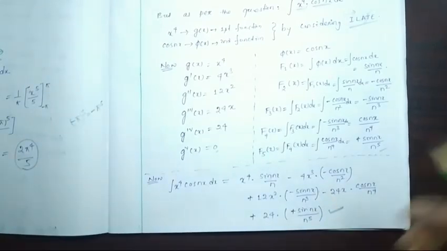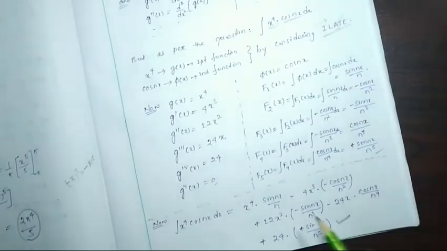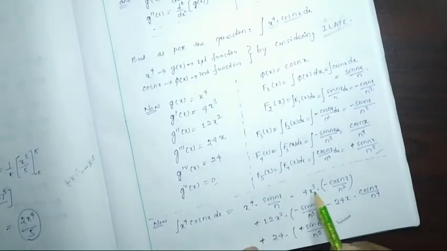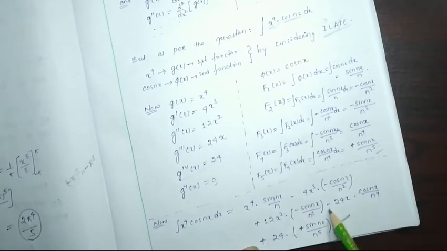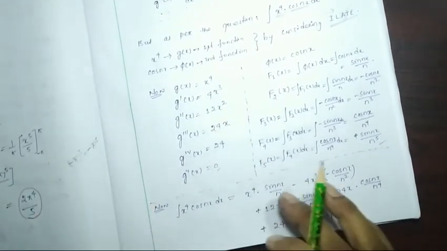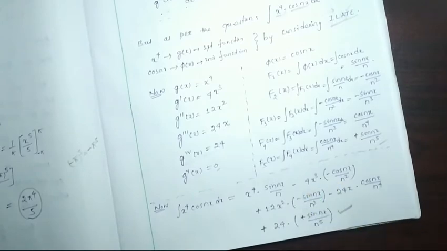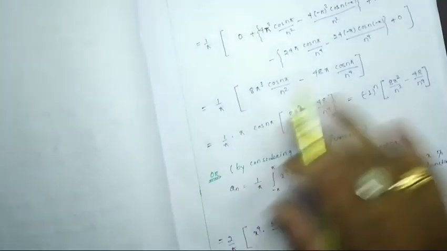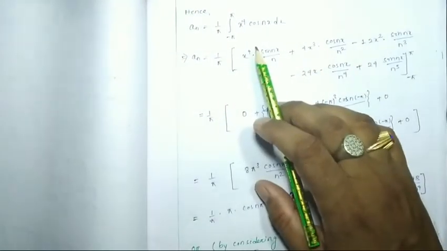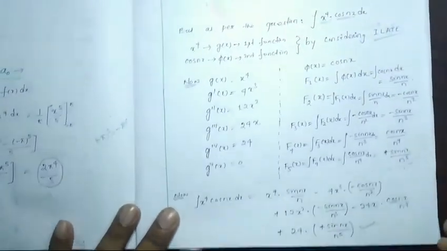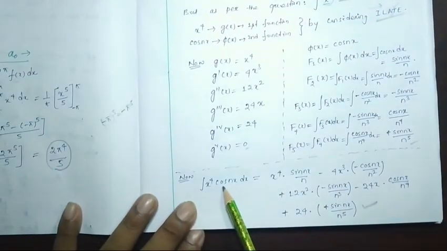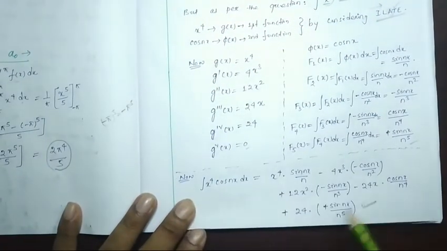Okay, so now on the next page, what I have written, this minus minus will be plus, and this will be minus, this is minus, this is plus. As usual, only this minus minus plus I have written here, and this minus I have written on the next page. So what we got, our integration of x to the power 4 cos nx dx is this one.